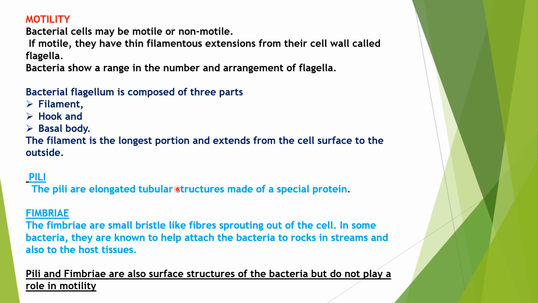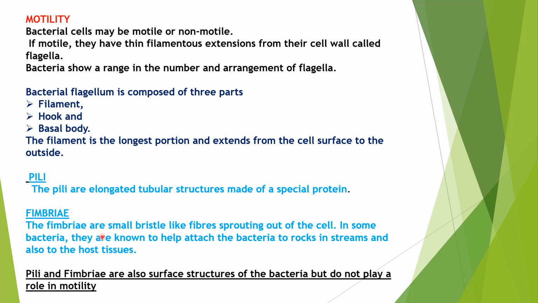Pili are elongated tubular structures made of a special protein called pilin. They play a major role in conjugation. Conjugation happens between two different bacteria to exchange their genetic material. Conjugation, transformation, and transduction are the three methods of exchanging genetic material in bacteria.